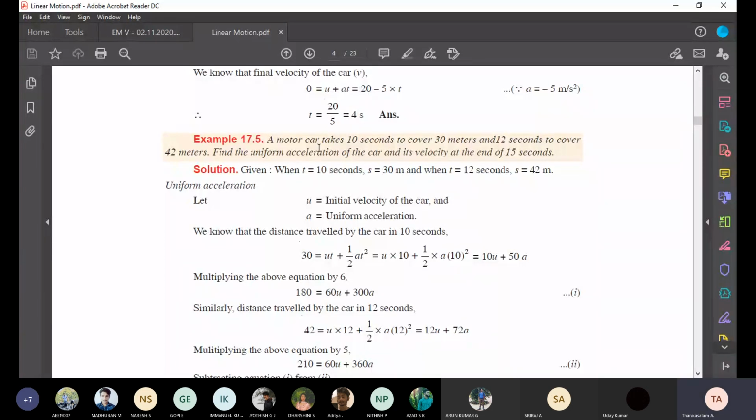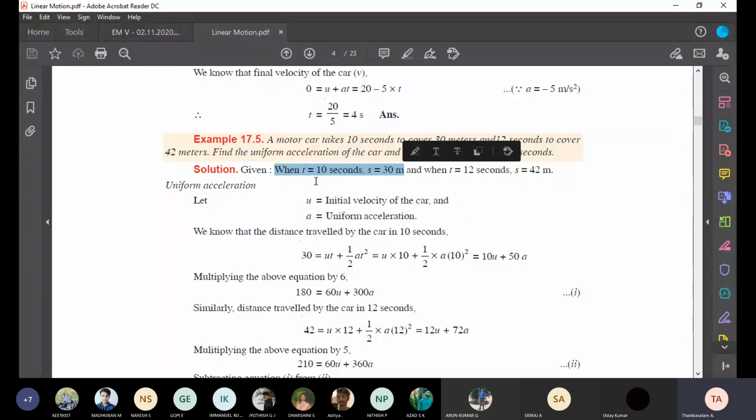So I'm taking the first condition: T equal to 10 seconds, S equal to 30 meters. What is the second condition? T equal to 12 seconds, S equal to 42 meters. So first we use the first condition. We know T and S.